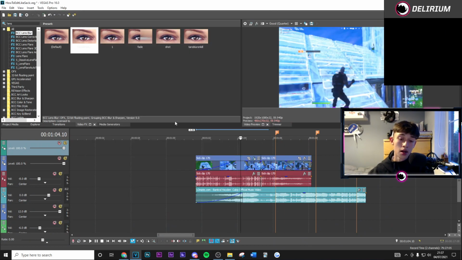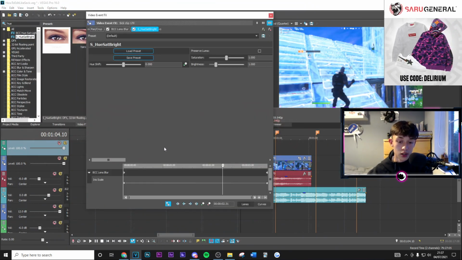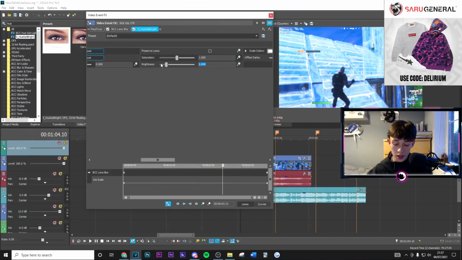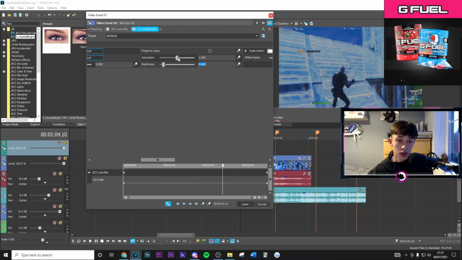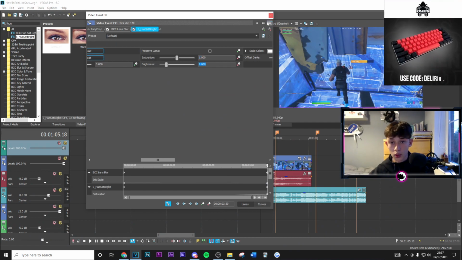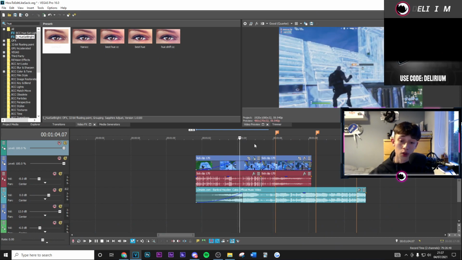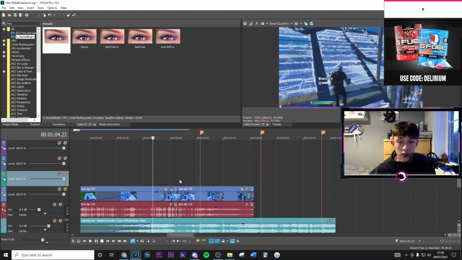Then the next thing we're going to add is hue set bright. We're going to add the default version on. Go to the brightness and put this to about 0.6. Put the saturation all the way down and keyframe both of these. Go to the end of the clip and put this back up to 1 and also put this back up to 1. That's just going to add a nice sort of fade background behind where you can add your iodine on top.